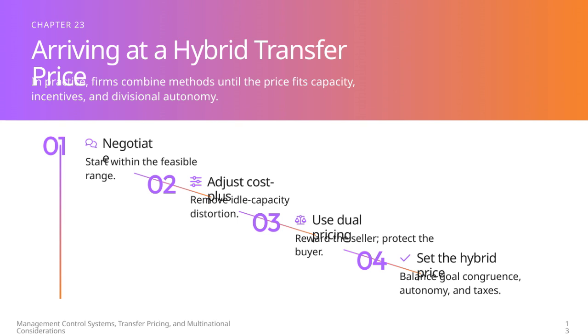Third, using dual pricing allows the seller to be rewarded appropriately while still protecting the buyer's interests, striking a balance between the two sides. Finally, setting the hybrid price involves balancing goal congruence, autonomy, and tax considerations to meet the overall objectives of the organization. This combination helps create an effective and practical transfer pricing strategy.